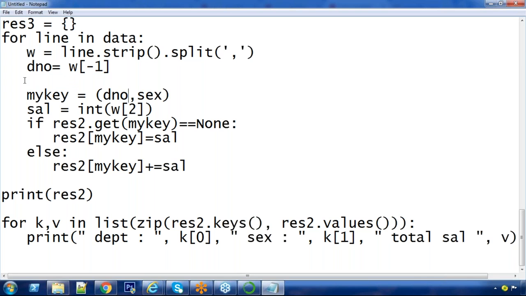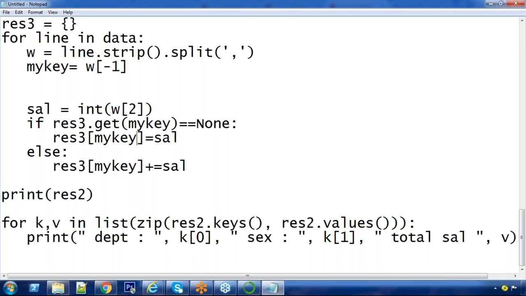Just in the place of my key, you can keep only department number, or else remove this entire thing. Here my key is only department number value. W of -1 means that is the department number value, which is the last one. My dictionary object here, result 3. But still with this code, you will get only single aggregation, which is sum.